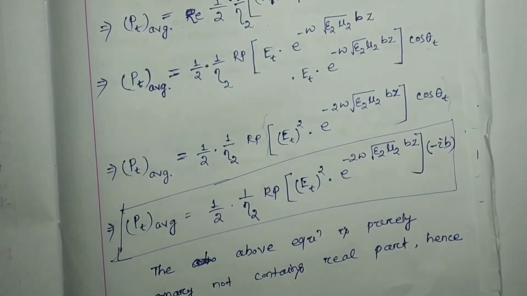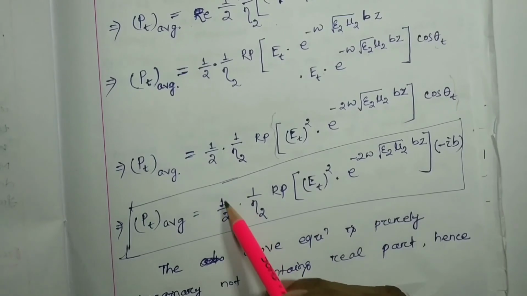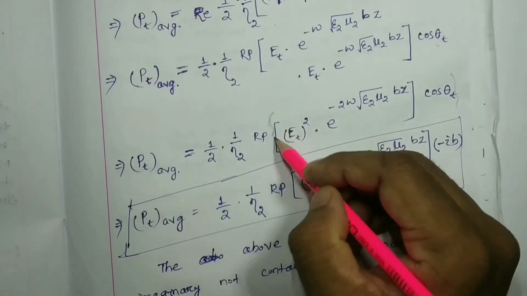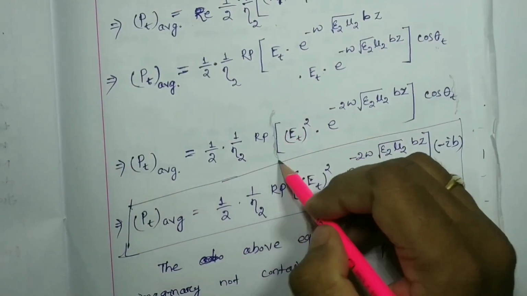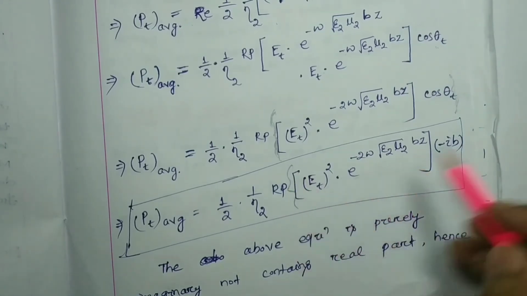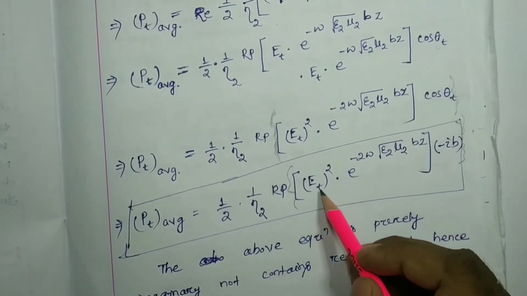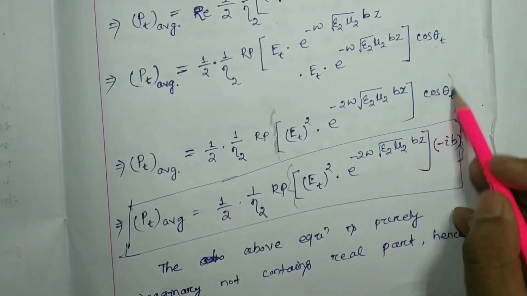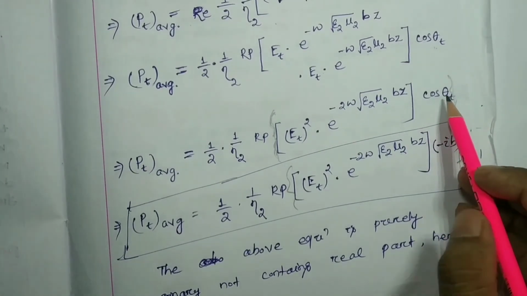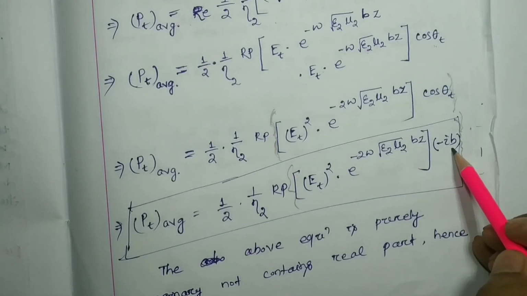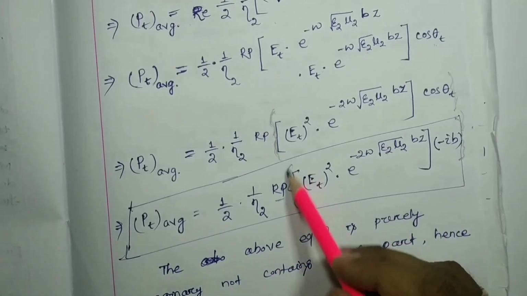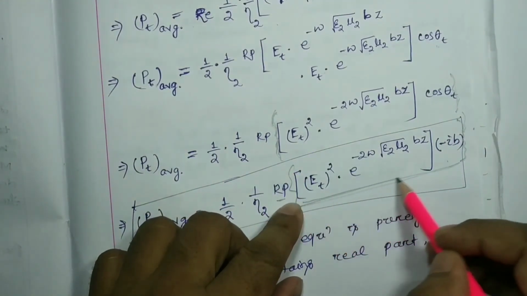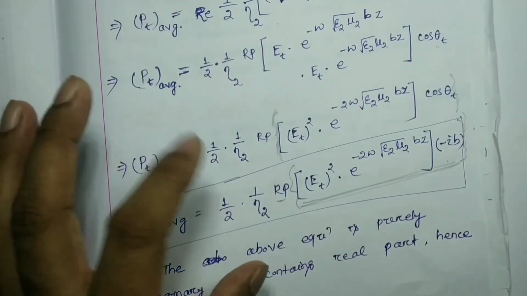But here we are not going to get any real part. How? See, 1 by eta 2, the real part of this one. Put a curly bracket over the total. The curly bracket of Et square into e to the minus 2 omega root over epsilon 2 mu 2 beta z cos theta t is nothing but a complex value, that is minus i b. So the real part of this factor is how much? 0, because whatever factor we found in the curly bracket is fully imaginary. So the real part of this one is 0.